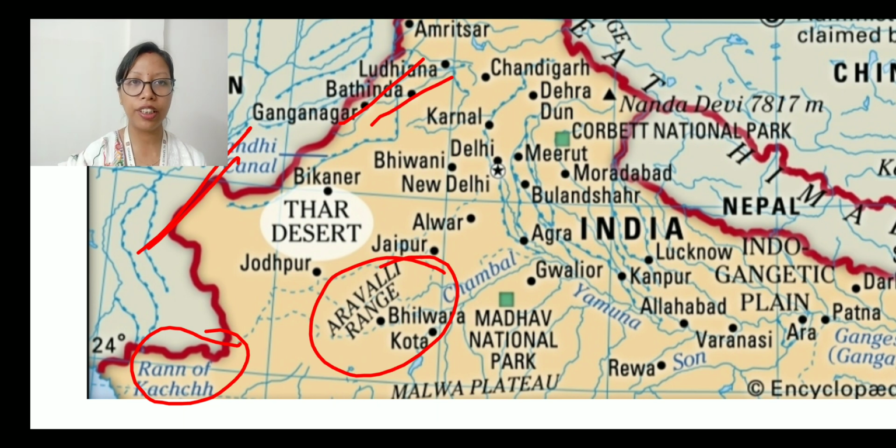I will be sharing the map in the Google Classroom so that you will be able to understand in a better way. So you don't have to worry about it. So here, as you can see, to the south we have the Run of Kutch. Then towards the north we have Haryana. Then we have the Aravalli range. It starts from the Aravalli range and then towards the west, it goes till the border of Pakistan.